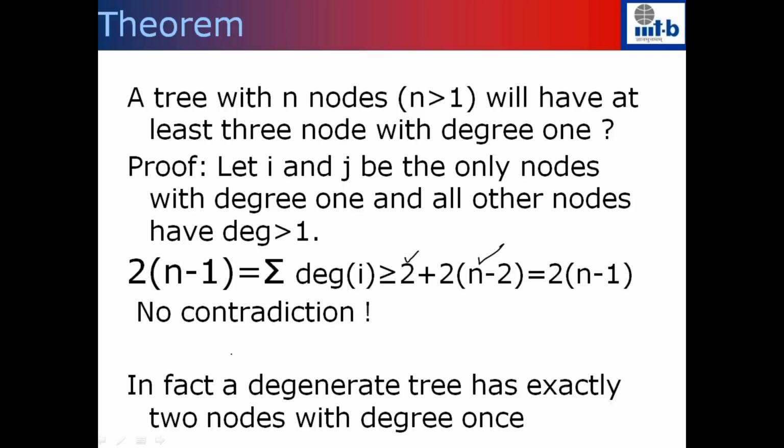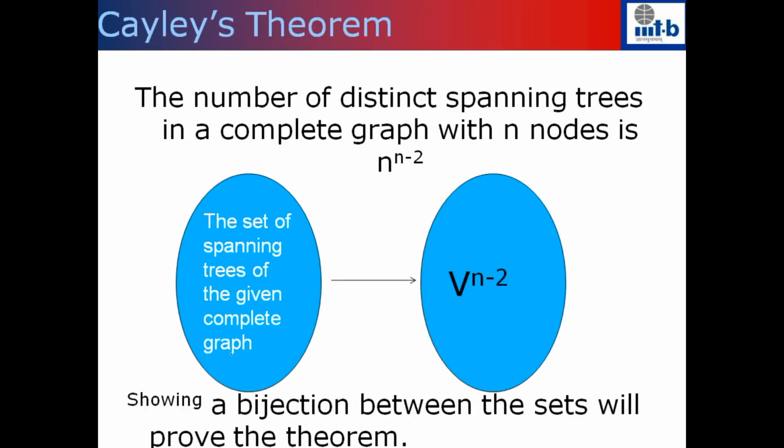The theorem that we just proved is that a tree with n nodes will have at least 2 leaf nodes. Let's come back to the Cayley's theorem. In Cayley's theorem, what we want to show is that the number of distinct spanning trees in a complete graph with n nodes is n to the power n minus 2.